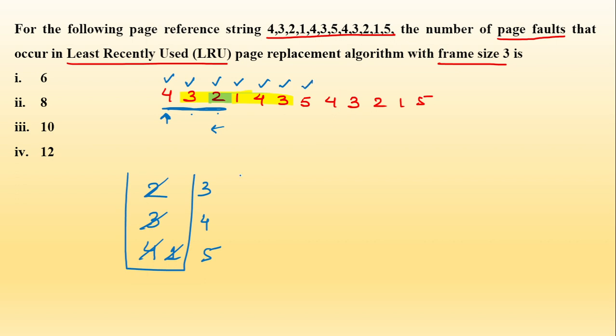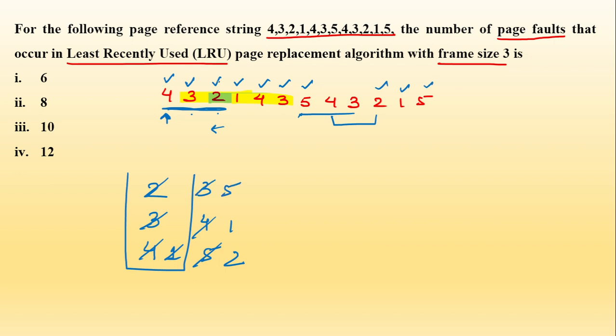Now 4 is present, 3 is present, 2. So 2 के लिए you will replace 2 5 with 2. So page fault. 1 के लिए 1 will be replaced by 4. So 4 again 1 is a page fault. 5 के लिए will replace 3. So this is a page fault.